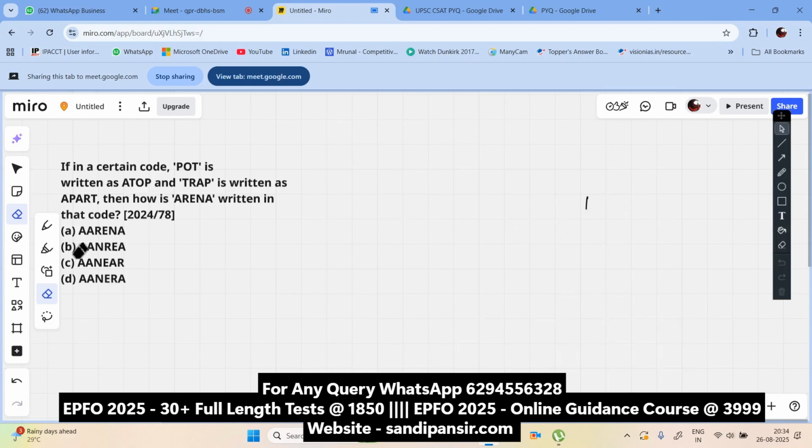This is very easy. Like POT is TOP. Earlier they reversed it and put an A. TRAP is written as A PART. That means ARENA should be written as what? ANERA. Okay, so this is a factor.